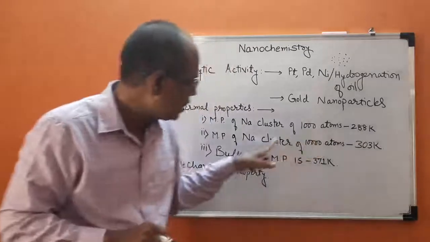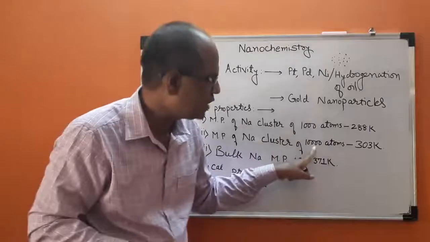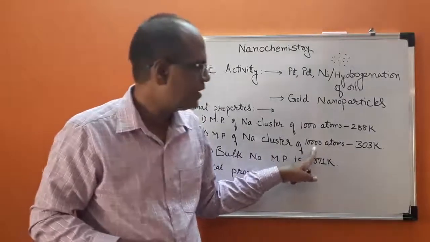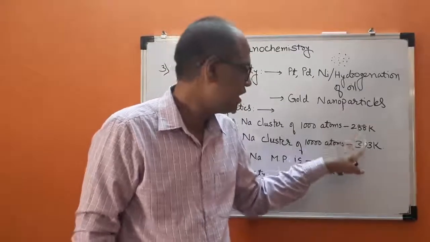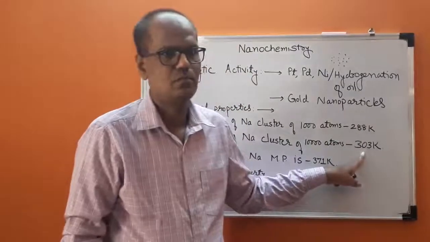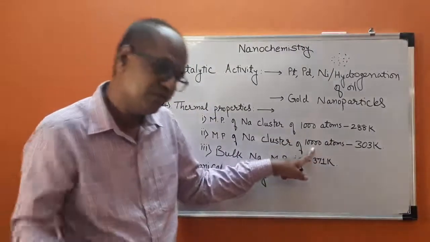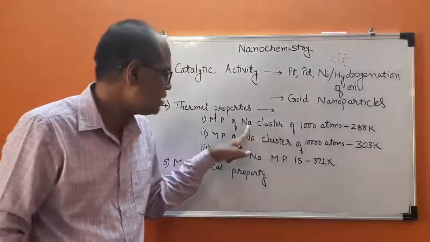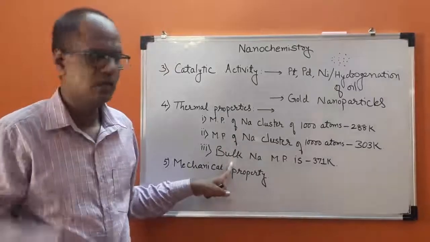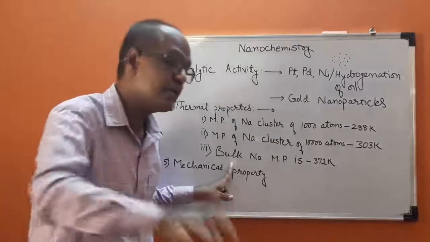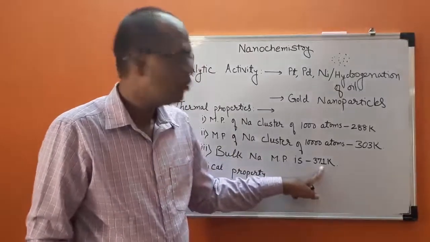Whereas if we consider the same element but 10,000 atoms, then the melting point is 303 Kelvin. Means the melting point got increased if we increase the number of atoms. If we consider the same sodium as bulk material, then the melting point again increases to 371 Kelvin. What does it mean?